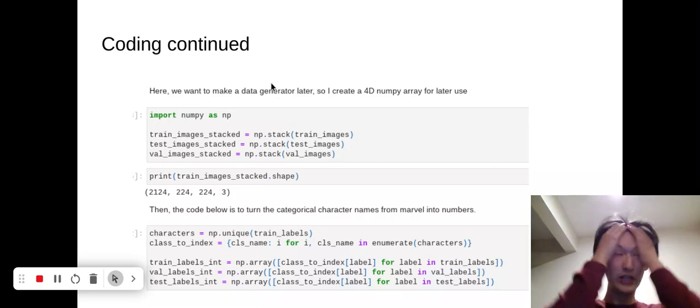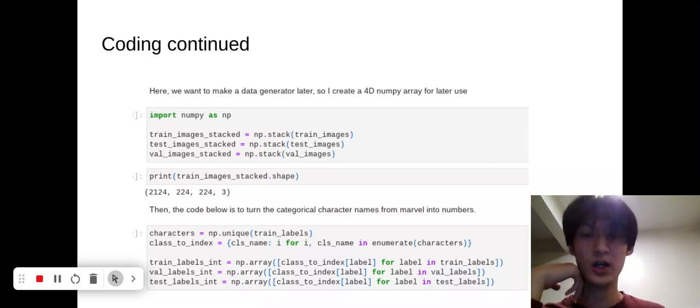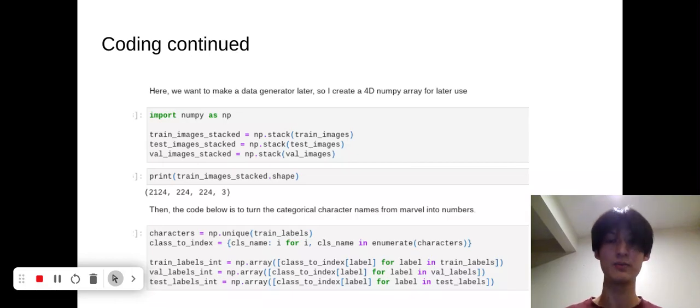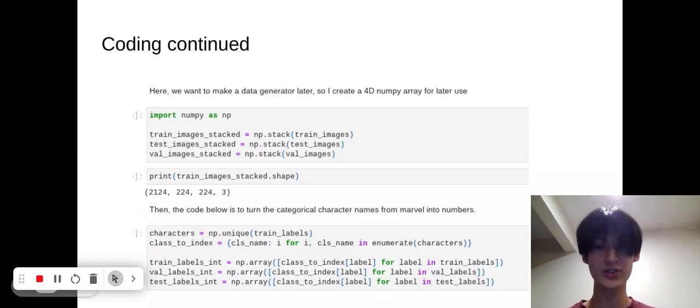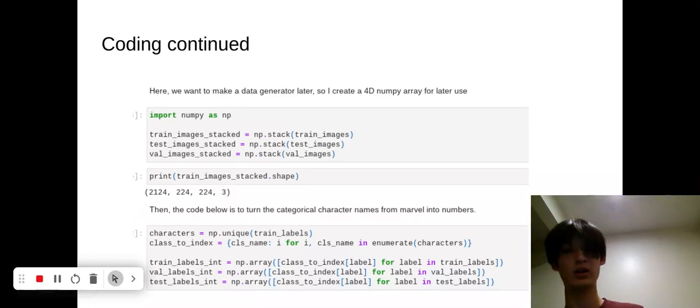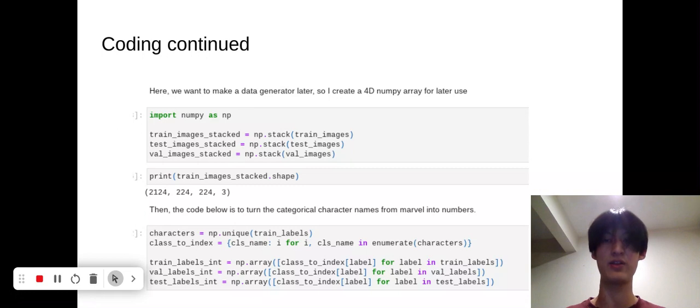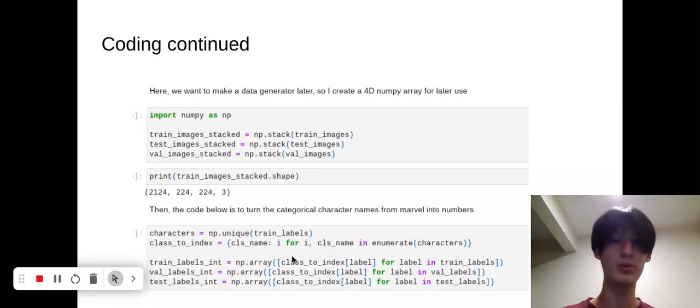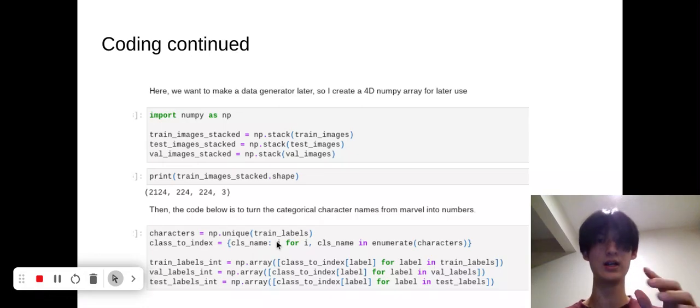Great. But to use our data generator, we have to change our train images, which is a one-dimensional array of pictures, into a 4-dimensional NumPy array. I just used np.stack, and we can see that the shape is now 4-dimensional. When we created our labels, we just used the names, like Thanos or Spider-Man, but we don't want to use strings, so we arbitrarily assigned the strings to numbers and classified them categorically based on those numbers. So that's how it was working.